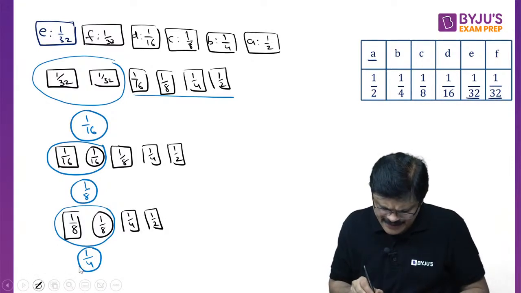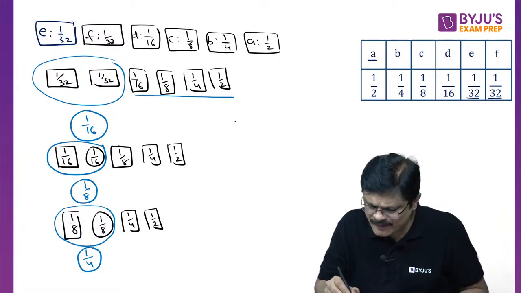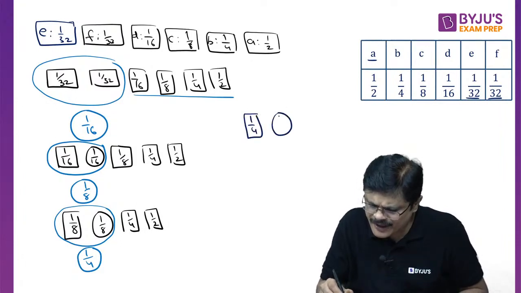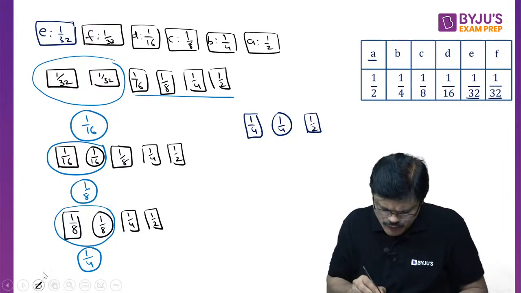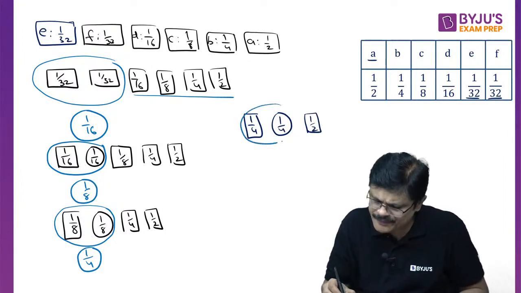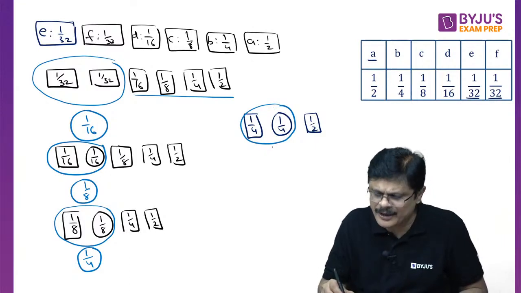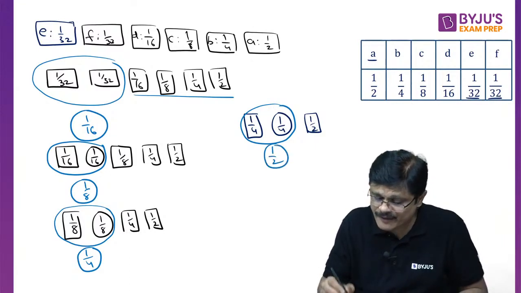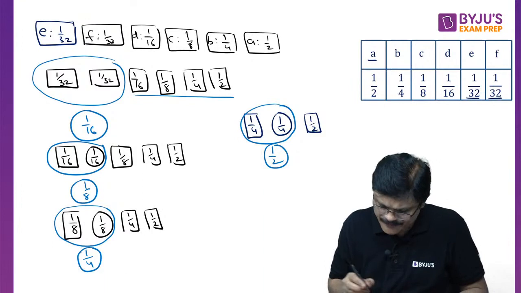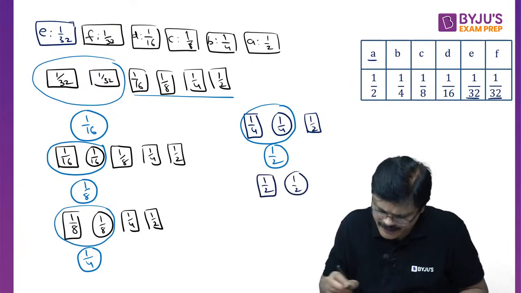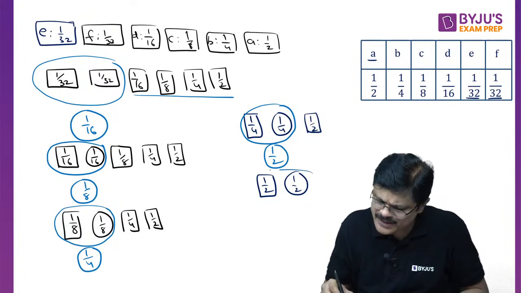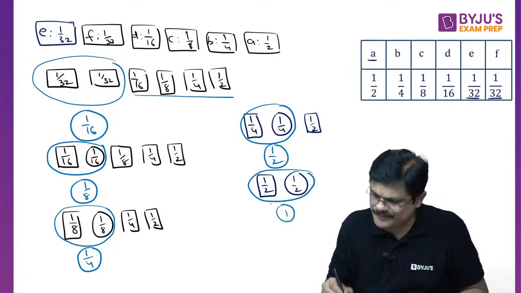Now again you arrange them in order, that is 1 by 4. After this it is 1 by 4 square one and 1 by 4 created one, then 1 by 2 original one. Now again you merge the two small fellows. What are you going to get? 2 by 4, which is 1 by 2, a created fellow. Now again arrange them: 1 by 2 original, 1 by 2 created. Now you merge these two small fellows into one, which is 1.